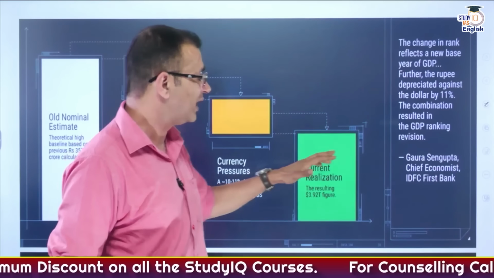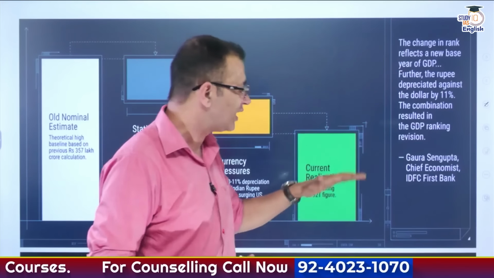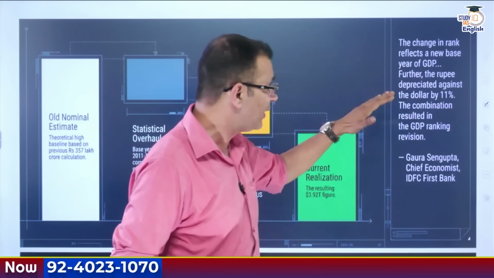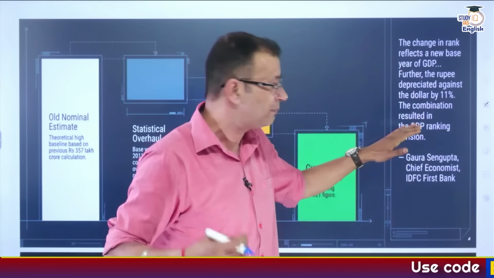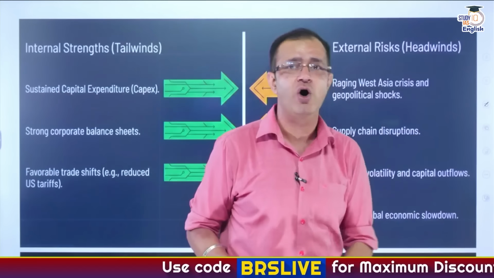So this is the major reason. And here, Gaurav Sengupta, chief economist of IDFC First Bank, has said that the change in rank reflects a new base year of GDP. Further, the rupee depreciated against the dollar by 11%. The combination resulted in the GDP ranking revision for India.